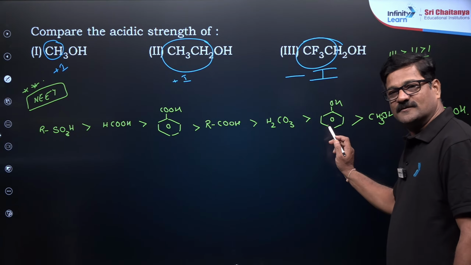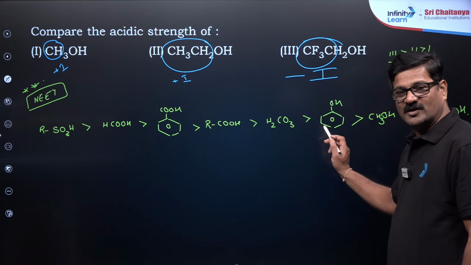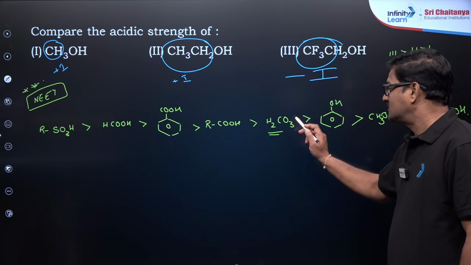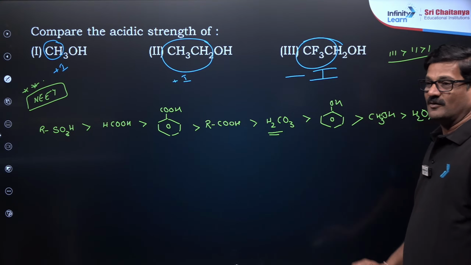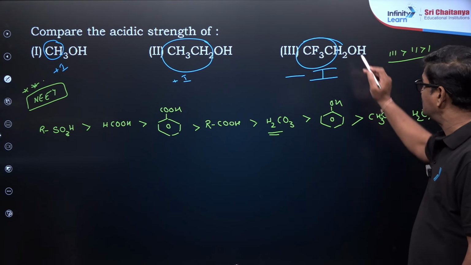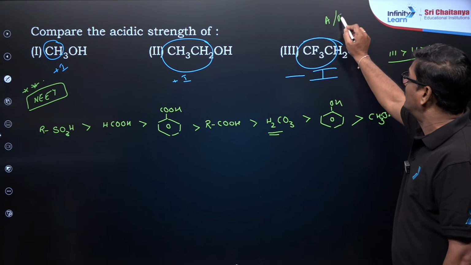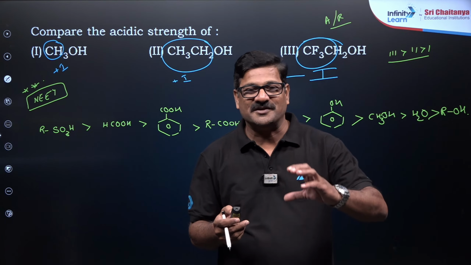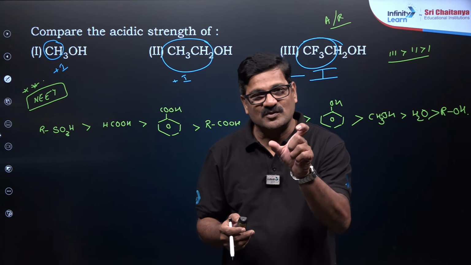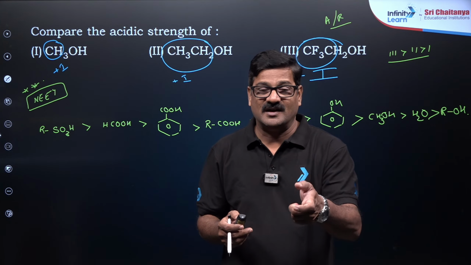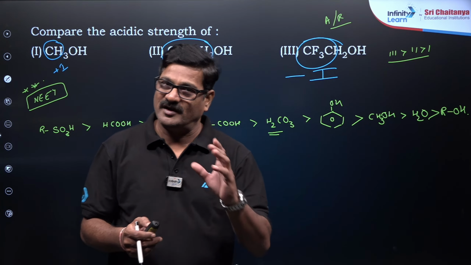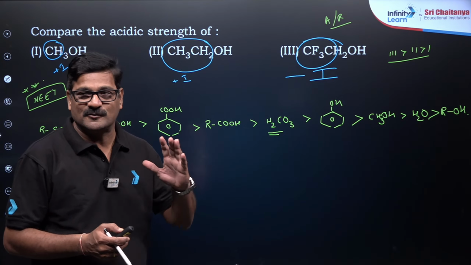Phenol, when it is treated with sodium carbonate or sodium bicarbonate, does not give carbon dioxide. Why? Because carbonic acid is more acidic than phenol. So assertion-reasoning type is also very important. We are dealing with the NEET examination, so how can a NEET question come? These expert faculties from the NEET YouTube channel are discussing these levels of questions.